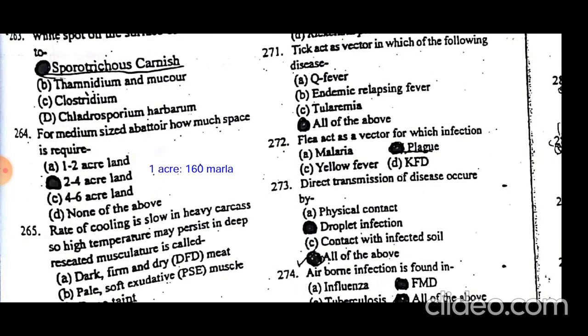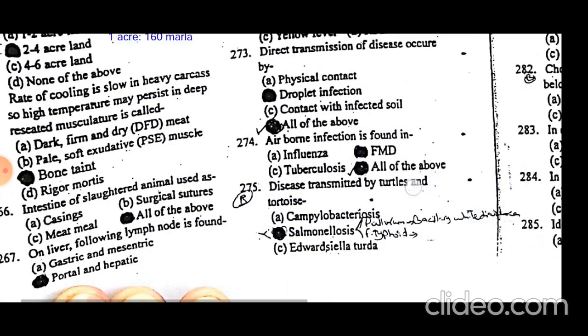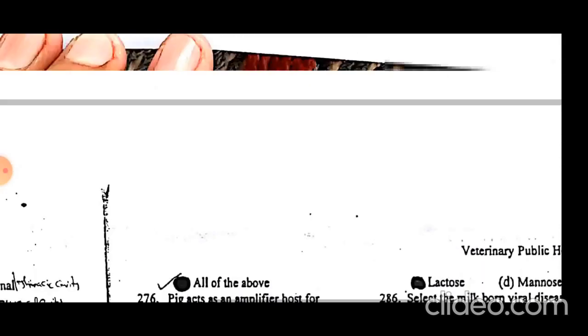Direct transmission of disease occurs by droplet infection, physical contact, and contact with infected soil. All these are sources of direct transmission. Airborne infection is found in all of these: foot and mouth disease, tuberculosis, and influenza. Diseases transmitted by turtles and tortoises are Campylobacteriosis, Salmonellosis, and Edwardsiella tarda.